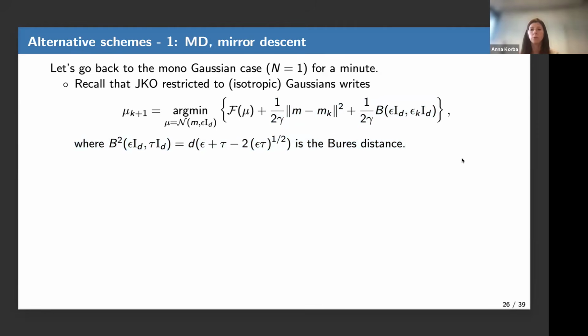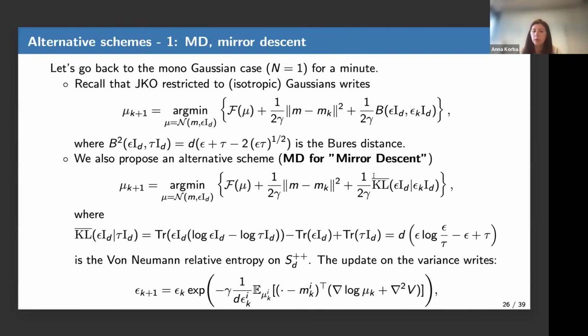So we thought that, related to Stefan Liu's question, the space of PSD matrices, here we had equipped it with the Bures distance, but we could equip it with another geometry, something that enables you to stay on the set of PSD matrices. And this is doable. Actually, if you replace the Bures distance by the von Neumann entropy, which is a quantity defined for PSD matrices as follows. So it's basically a trace of the first matrix times log of the first minus log of the second, and renormalized. So you can write this in terms of the spectrum of both matrices. This is a valid divergence between PSD matrices.